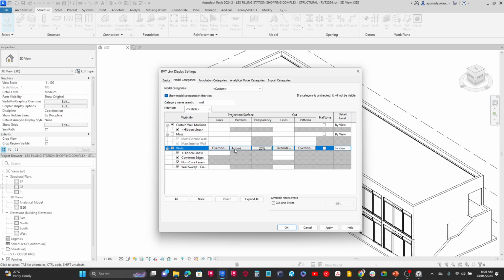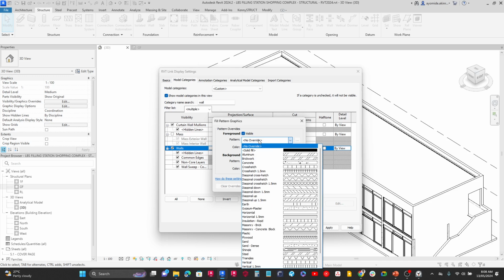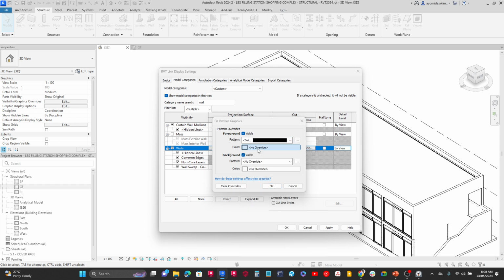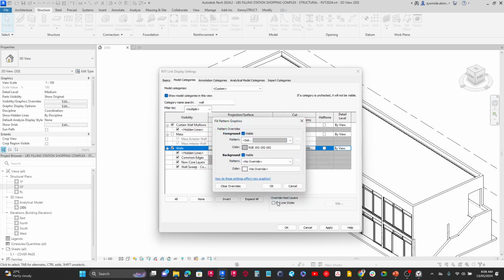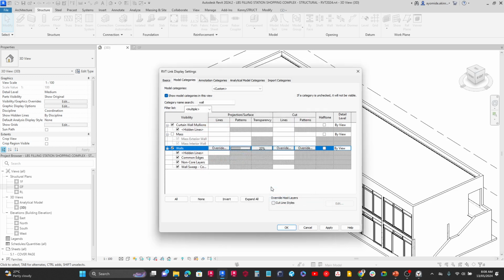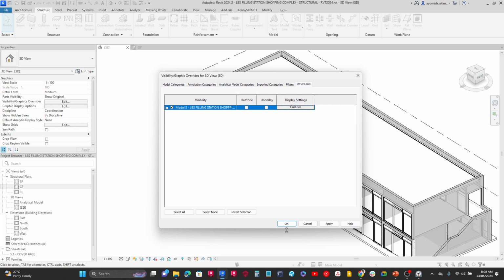For the pattern, I'm going to change this from hidden. I'm going to turn on this foreground color. I'm going to change the pattern here to solid fill and change the color to a light gray, then click OK. When I'm done, I click OK. If I click on apply, right now I can see through the building. So that's for the Revit link.